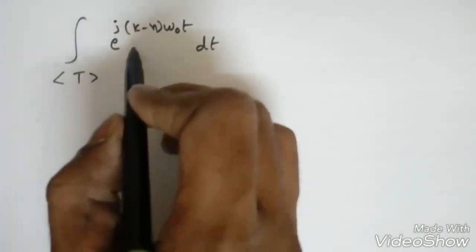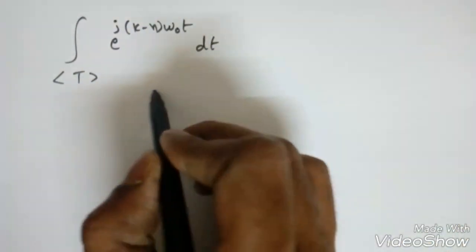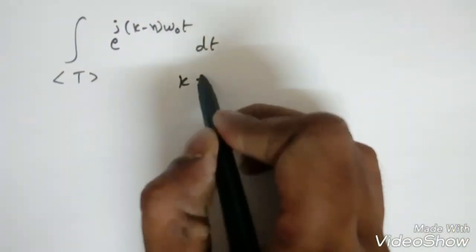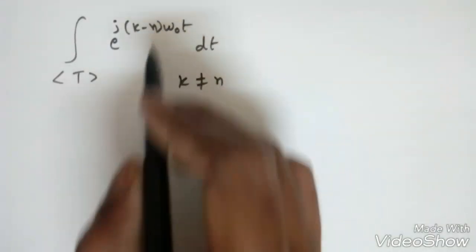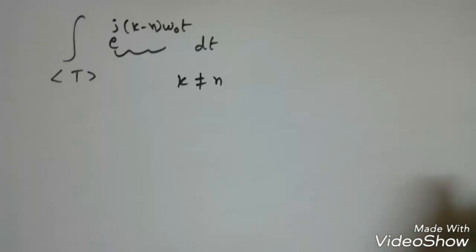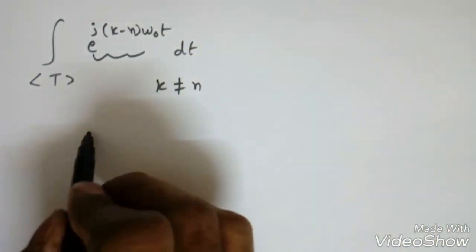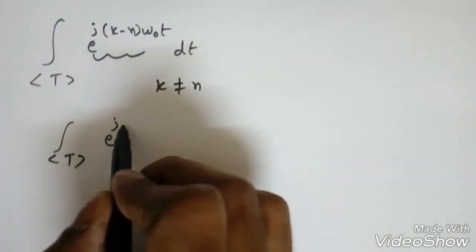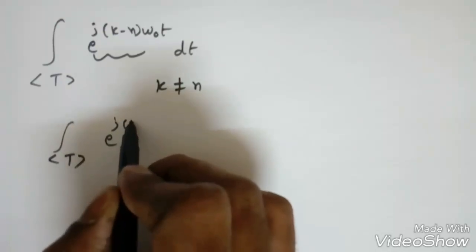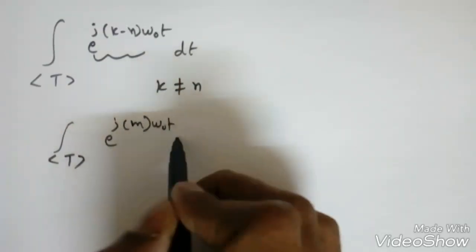Suppose k is not equal to n, right? So if this is 2, this is 1, etc. So see here, if it is not equal to n, it will become the integration over one period of e power j some constant, suppose I take m omega naught t dt. So what is it?